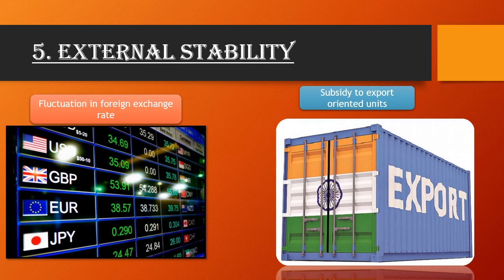Because they are getting less income as compared to their cost, because the value of the rupee is less. So tax concession and subsidy to export-oriented units help to boost exports. Customs duty on import of non-essential items helps to cut the import bill. The reduction in import duty on raw material and machinery enables a reduction in cost and makes the exports competitive.